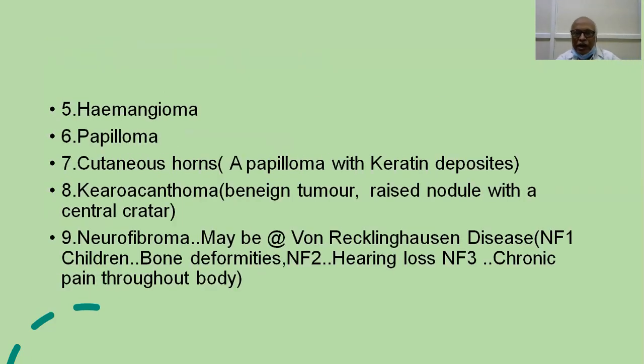Next is hemangioma. What is hemangioma? Hemangioma is a tumor from the blood vessels. It may be a capillary hemangioma or a cavernous hemangioma. Capillary hemangioma, as the word implies, is from the capillaries, and they are otherwise known as port wine stain hemangiomata. Generally, they do not regress on their own.